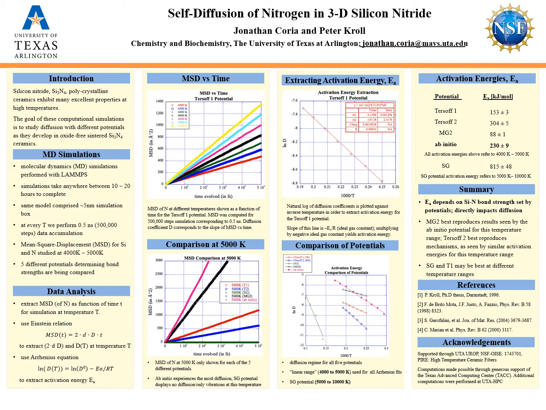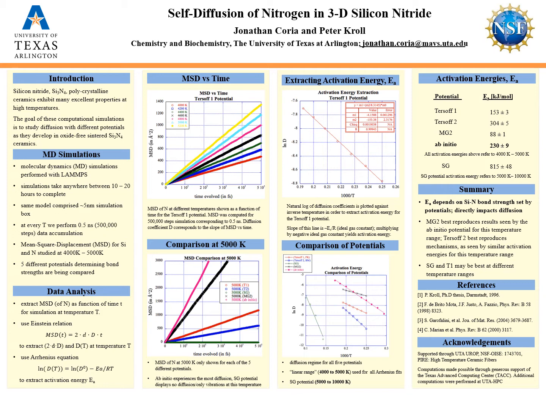Once again, I showed the graph only for the Tersoff-1 potential as an example of what we do. Each of the points on this graph represents the diffusion coefficients or slopes from the previous graph for each temperature explored. The slope of the resulting line is equal to the negative activation energy divided by R, the ideal gas constant. So by multiplying the slope by -1 times R, we can then get our activation energy. Those that have results most closely to that of the ab initio potential are theoretically to be most trusted, and in this case, it would be the MG2 potential, as it is the only one that is best able to replicate data of the ab initio as seen by the intersection between the two in the graph, where all the potentials are being compared.